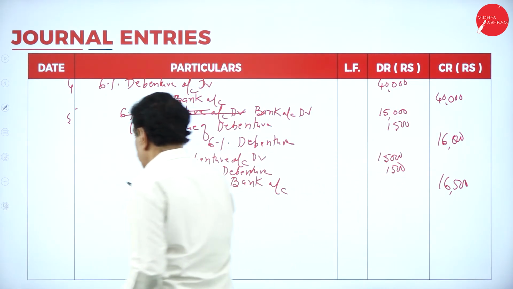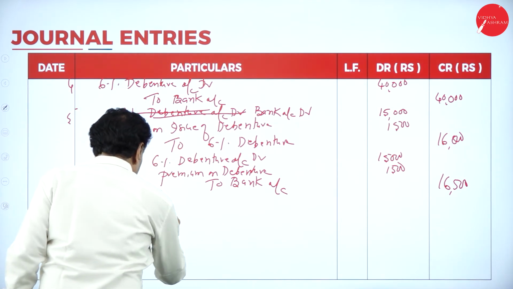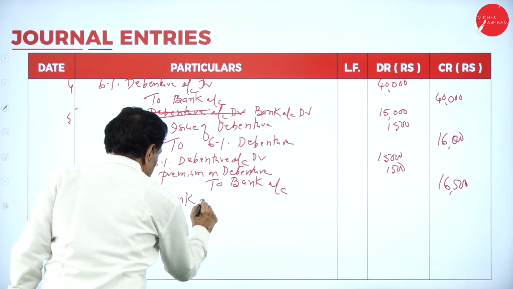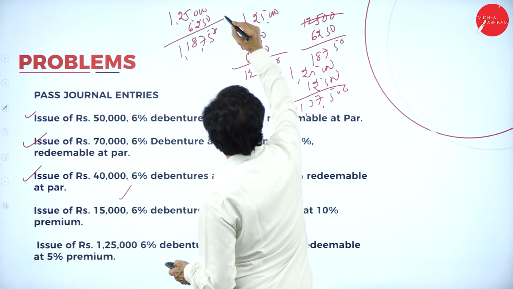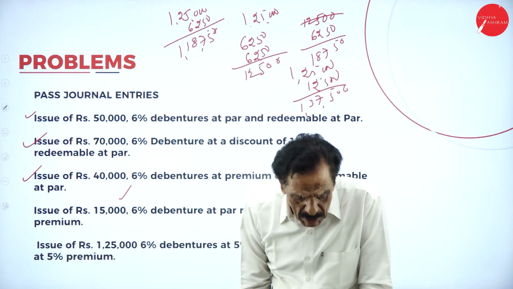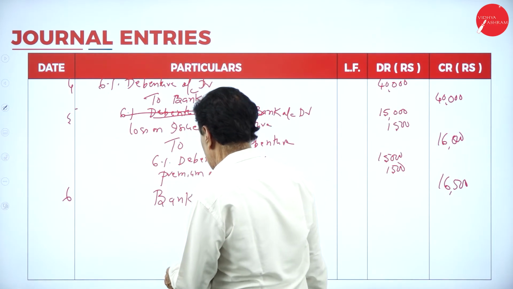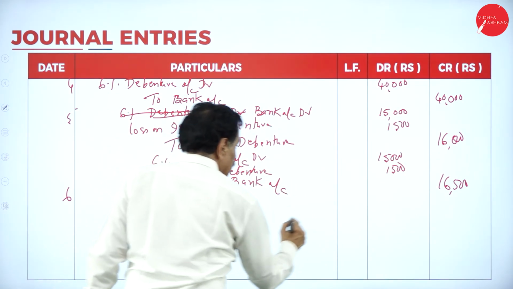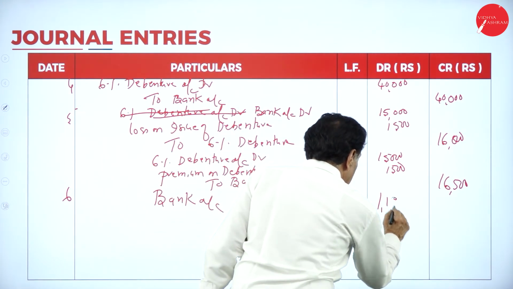First entry. Bank account debtor. Actually, your amount is 1,25,000. On that 5% discount gone, 1,18,750.